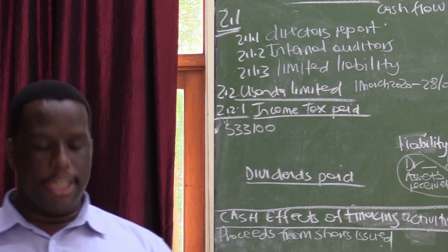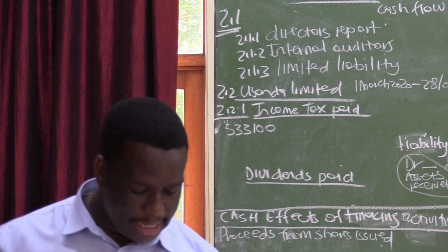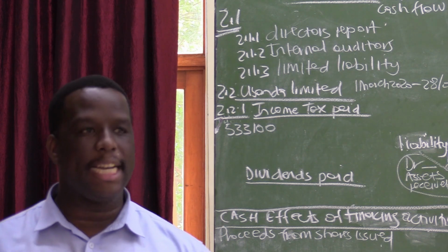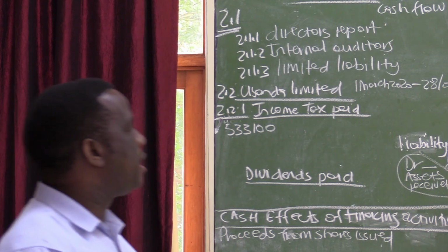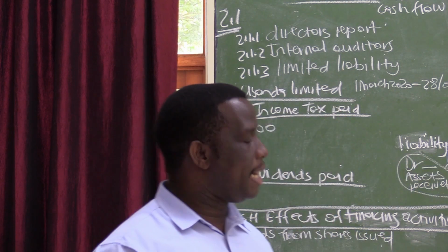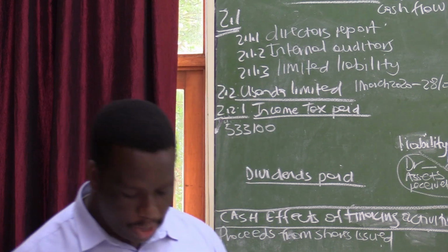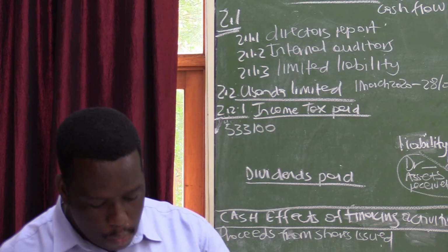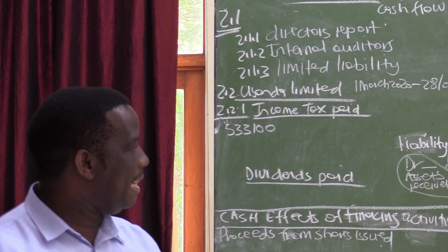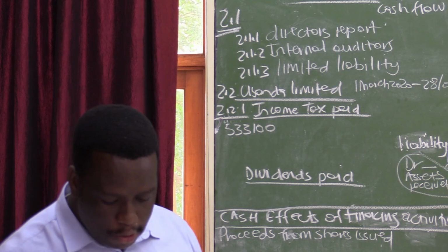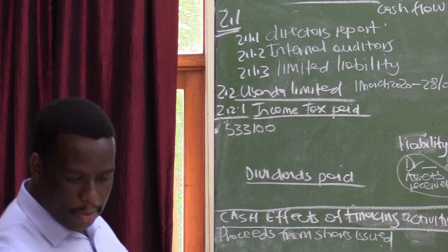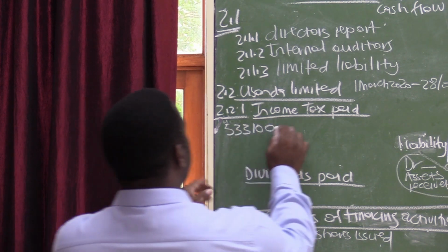If you go to information B, your SARS income tax account for the beginning and the end is reflected under liabilities, which goes back to the formula I've just given you: if everything is reflected under liabilities, your beginning will be a plus and your end will be a minus. So it means we were owing. The opening balance was a liability and the closing balance is still a liability. At the beginning of the year, we were owing SARS 69,300. So let us add the 69,300.